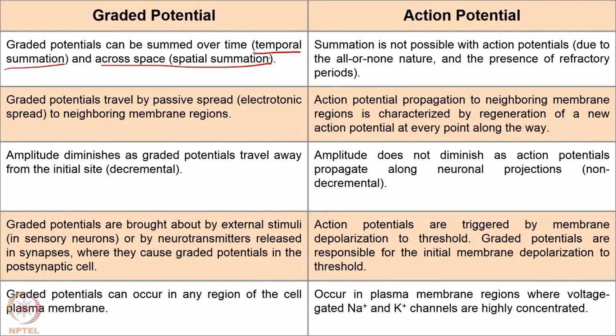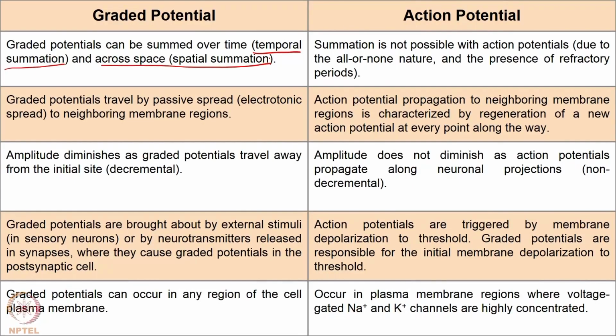This is called spatial summation, whereas as soon as one action potential is caused, you have the all or none phenomenon. Basically you have an action potential. Soon after that, if another stimulus is caused, it cannot cause an action potential. Why? Because there is a refractory period, because the inactivation gate of the voltage gated sodium channel is closed, the membrane is in a refractory period.